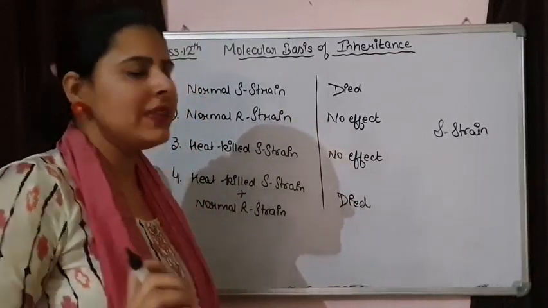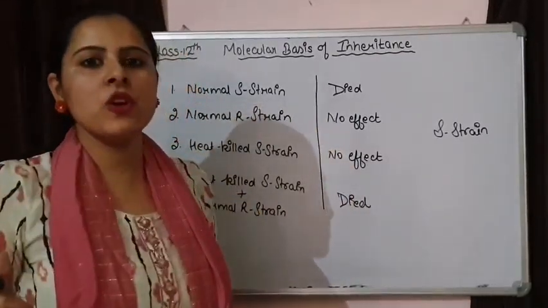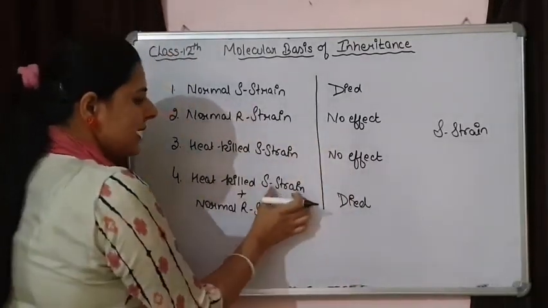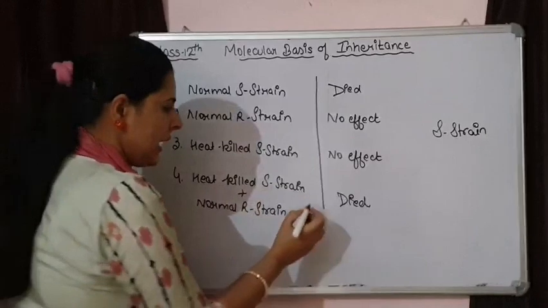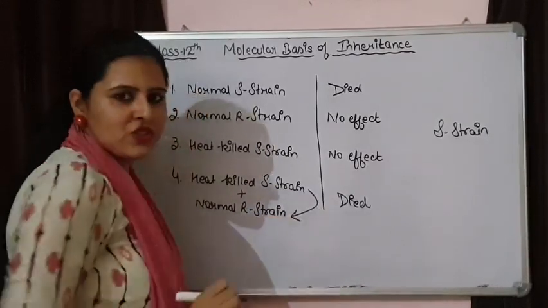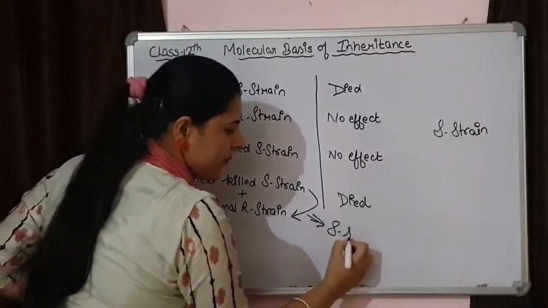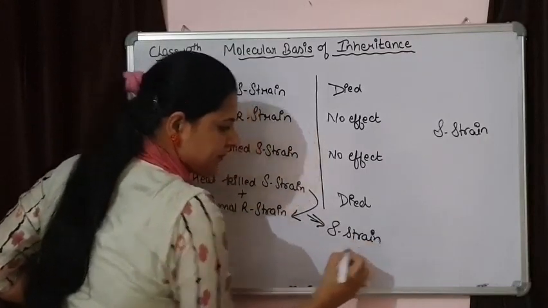That means there is transformation of some substance from the heat-killed S strain into the R strain, and this changed it into S strain.